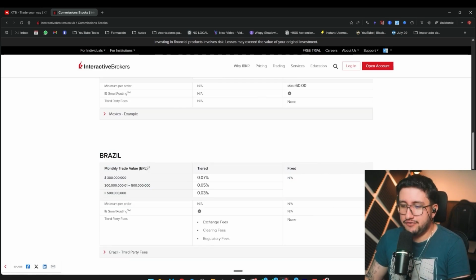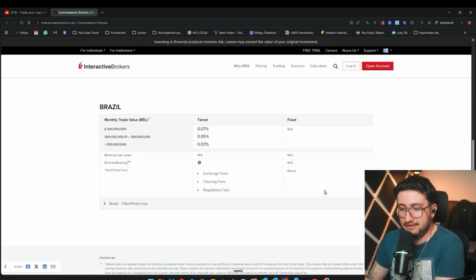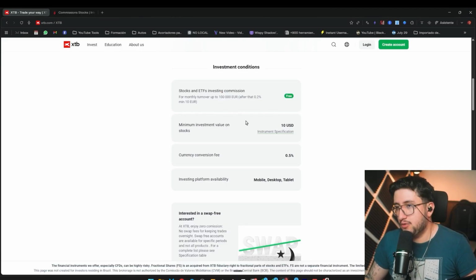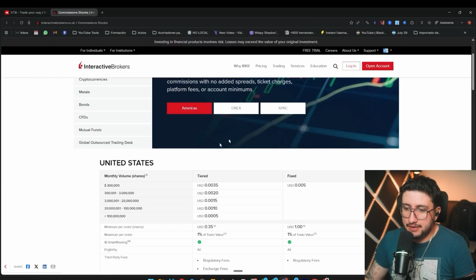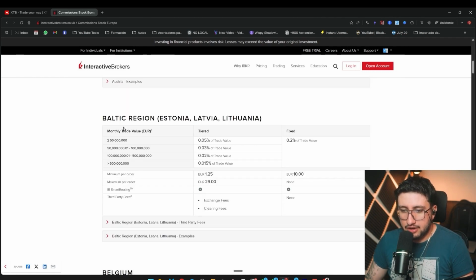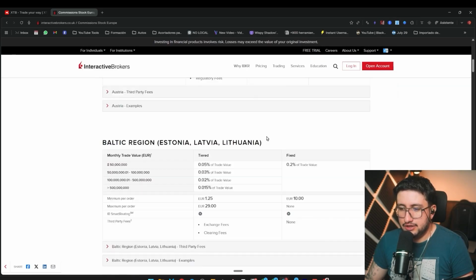In Brazil, they're also different. And that's what we'd have to look into to see if it's worth investing in any of these stocks shown here and check all the commissions that would apply. But as I said, in terms of simplicity and being straightforward, let's say XTB would win because of the commission, which below 100,000 euros would be non-existent. Above 100,000 euros, we'd have to see if this commission is more expensive than what they charge us here at Interactive Brokers, which, by the way, aren't just here in the Americas, but also over here in Austria, Estonia, Belgium, and, well, several other countries where you can invest.